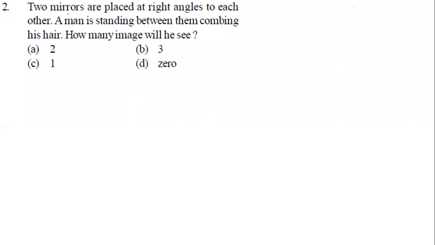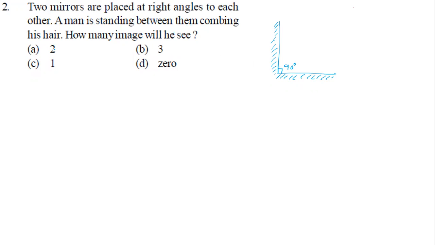Okay. So there are two mirrors placed at right angle to each other. If I take two mirrors, like these two mirrors, I'm going to place them at right angle to each other. The angle between them is how much, students? 90 degrees. A man is standing between them, combing his hair.